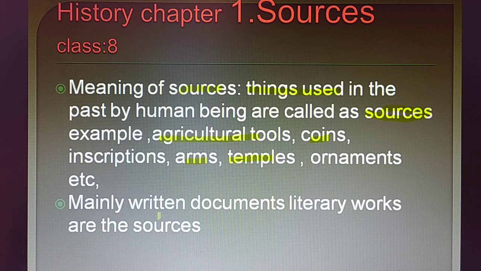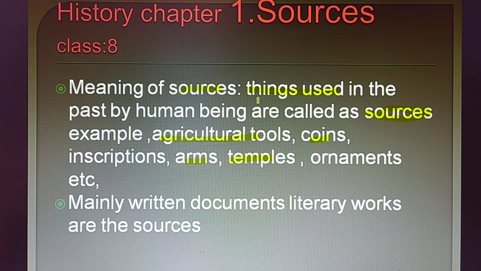Mainly the written documents and literary works are sources. At the same time, these are not only literary works. Remember, the things which were used by the man, like agricultural tools, temples, coins, inscriptions, arms, so many things, by studying these we can understand history.